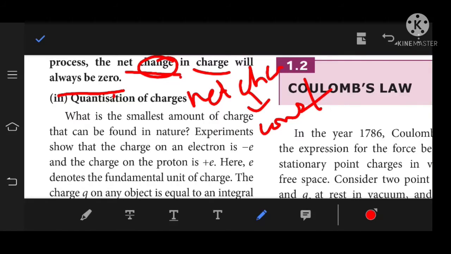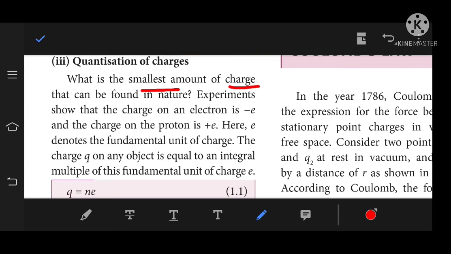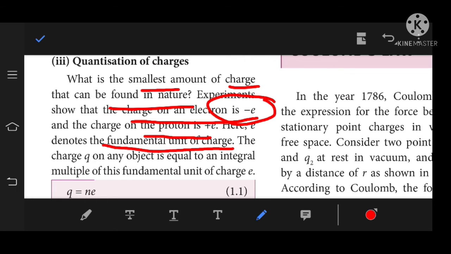In the quantization of charges, what is the smallest amount of charge that can be found in nature? Experiments, that is the Millikan oil drop experiment, show that the charge of an electron is minus e and the charge of a proton is plus e. Electron is a negatively charged particle, so it has negative e, and the proton is positively charged, so it has plus e. Here e denotes the fundamental unit of charge. The symbol of the fundamental unit of charge is e.